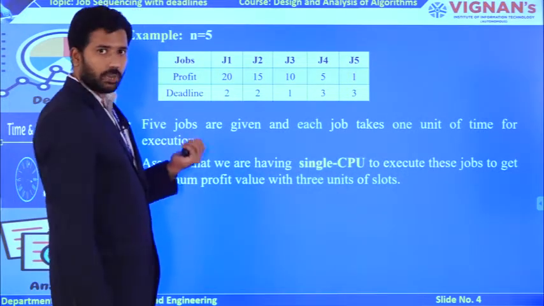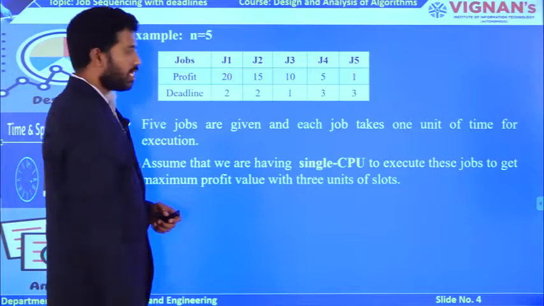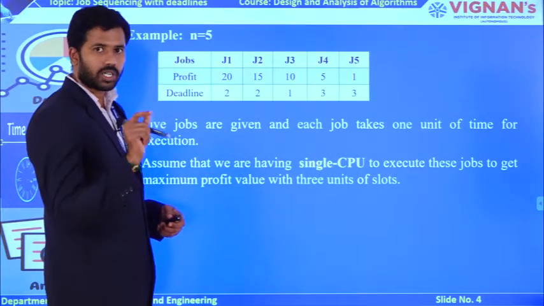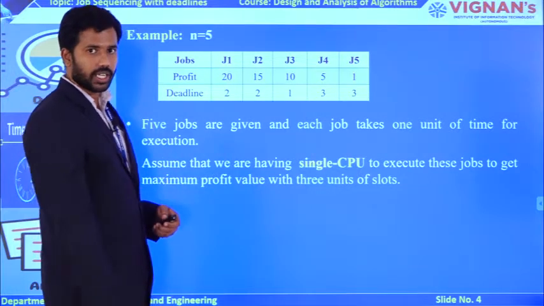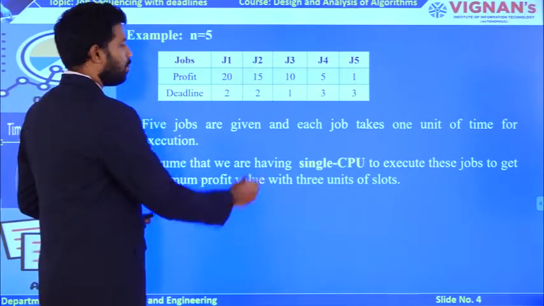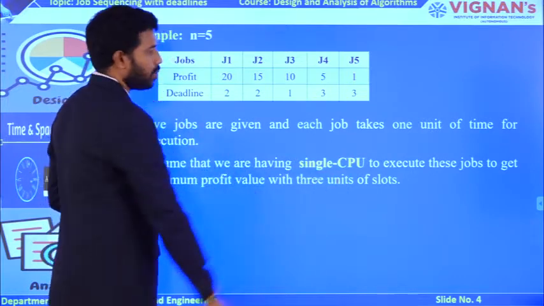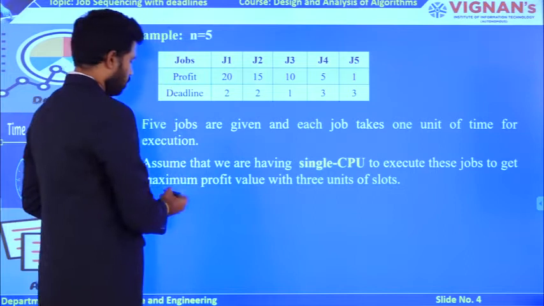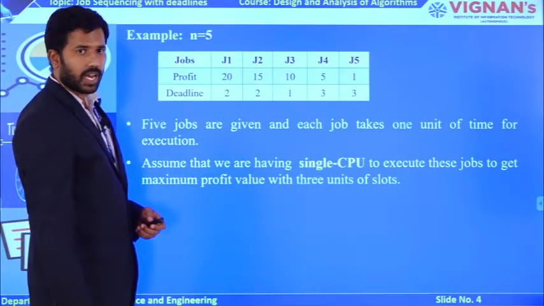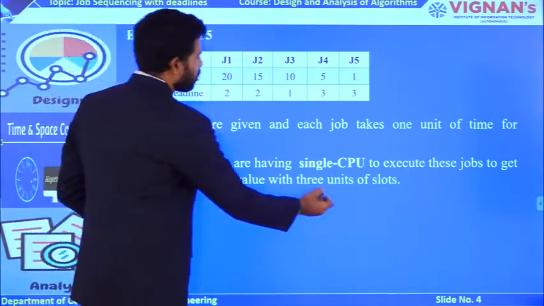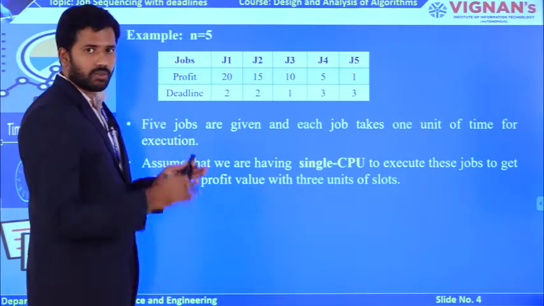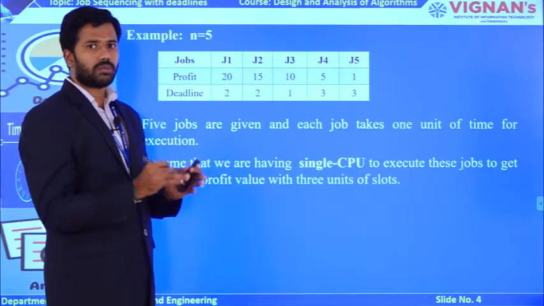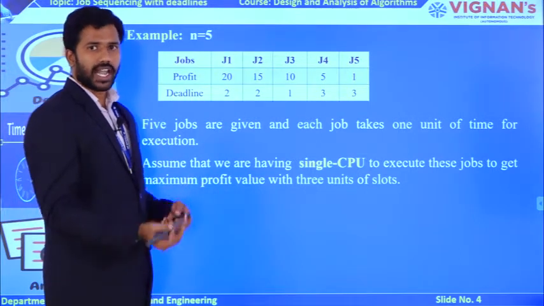Okay, so here you are going to have 5 jobs, and each job has the capability to load into a particular 1 unit of time period only. And you are assuming that you are going to have a single CPU. To execute these jobs, you need to get some maximum profit value. That can be based on 3 units of time slots, like 0 to 1, 1 to 2, and 2 to 3. So 3 units of time slots are available to construct my Gantt chart.